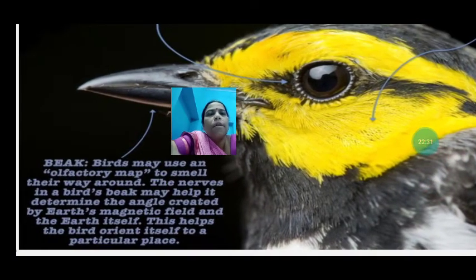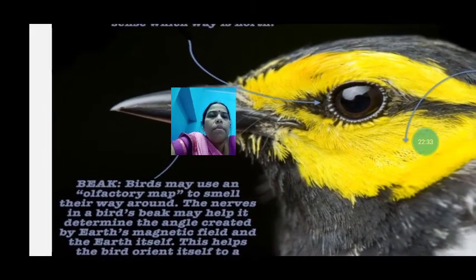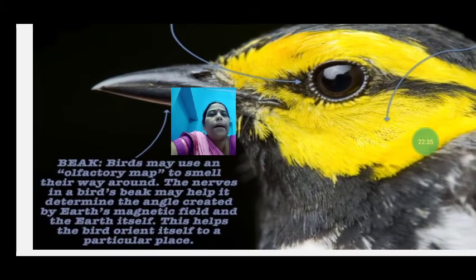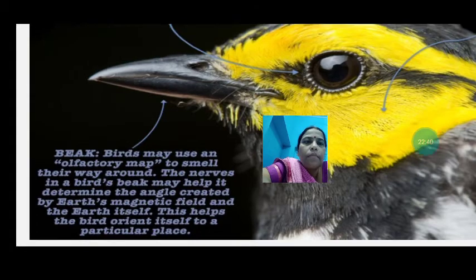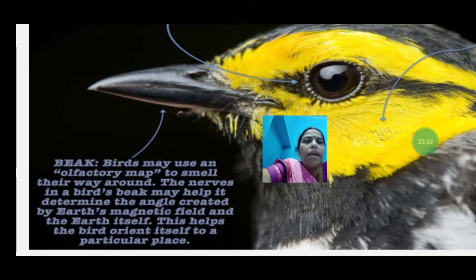Then the beak, how it helps. Birds may use an olfactory map. Olfactory is the smelling part, so they can use their olfactory sense organs to smell their way around. With the smell they can move. The nerves in a bird's beak may help it determine the angle created by the Earth's magnetic field and the Earth itself.